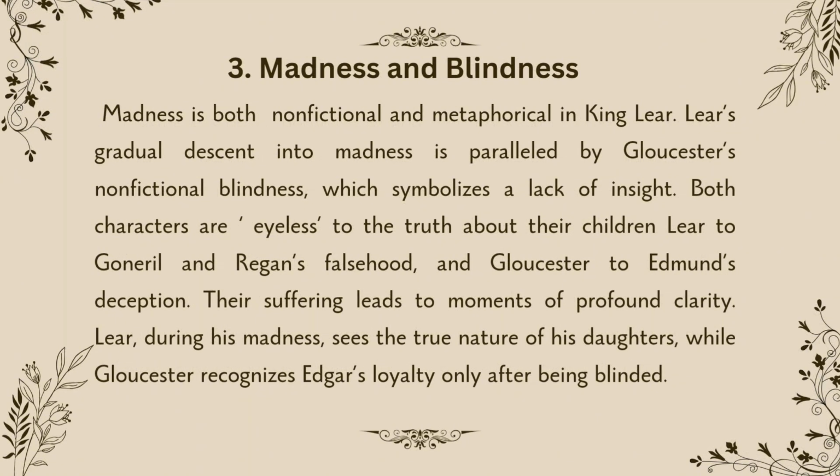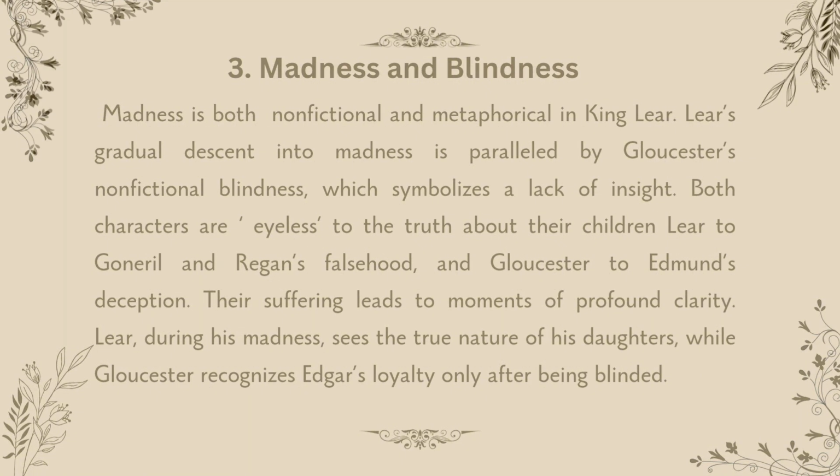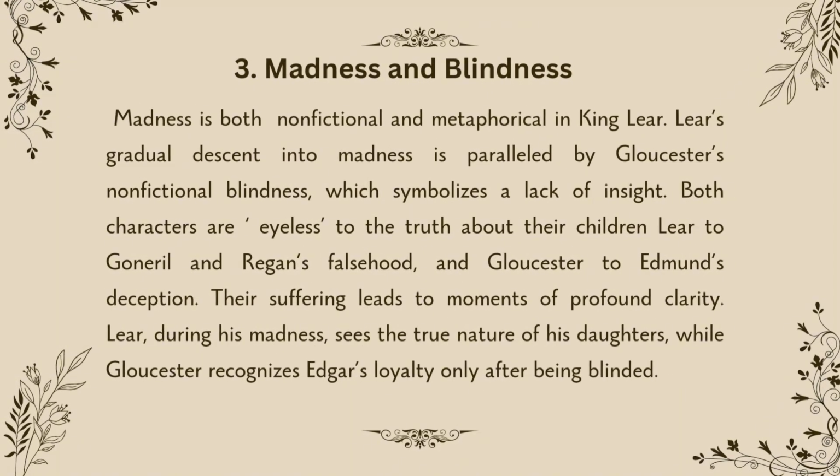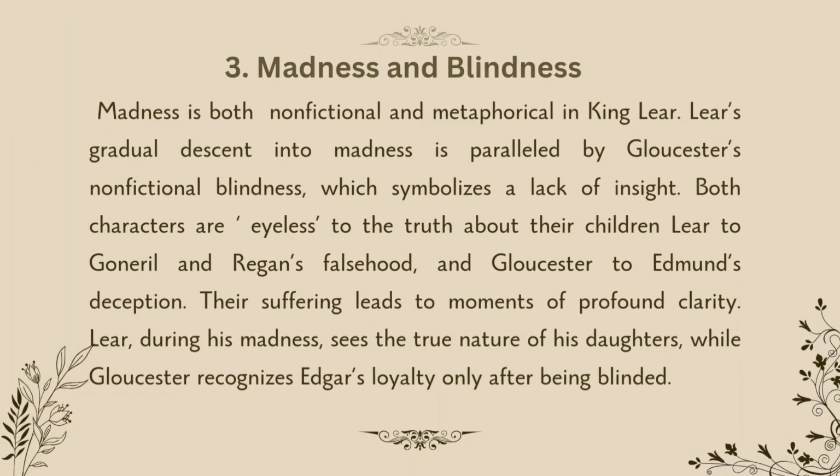3. Madness and blindness. Madness is both literal and metaphorical in King Lear. Lear's gradual descent into madness is paralleled by Gloucester's literal blindness, which symbolizes a lack of insight. Both characters are blind to the truth about their children, Lear to Goneril and Regan's falsehood, and Gloucester to Edmund's deception. Their suffering leads to moments of profound clarity. Lear, during his madness, sees the true nature of his daughters, while Gloucester recognizes Edgar's loyalty only after being blinded.